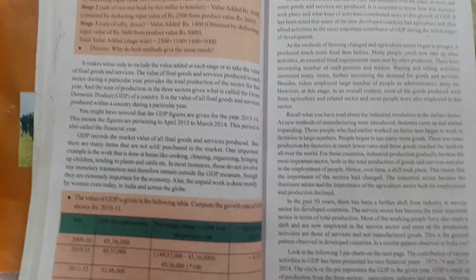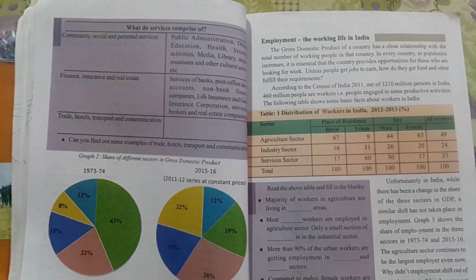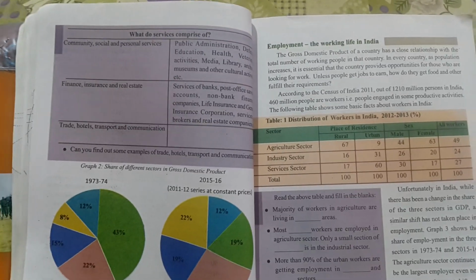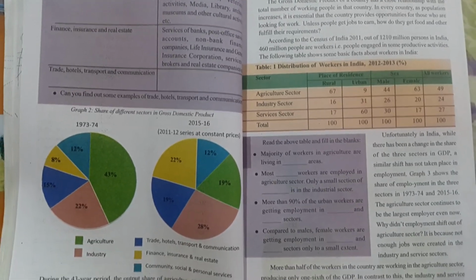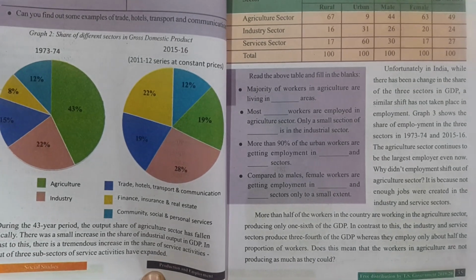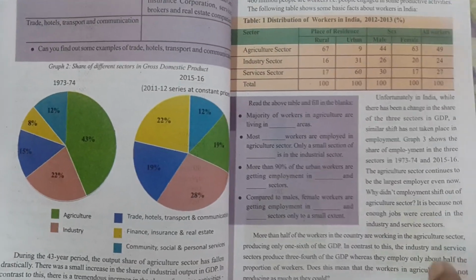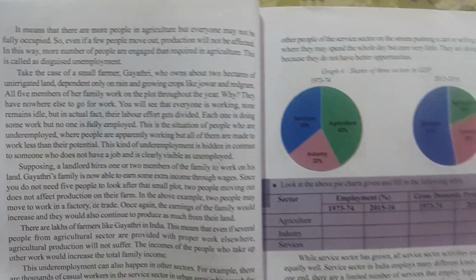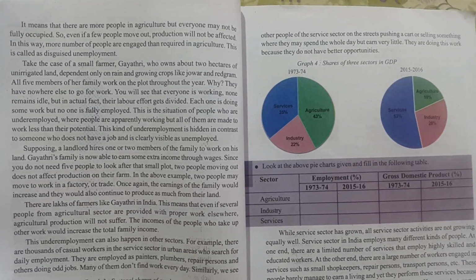Organized sector covers those enterprises where the terms of employment are regular and they have assured work. Small and scattered units which are outside the control of government come under unorganized sector. Economic activities are broadly categorized into three: agriculture and related activities, second one manufacturing processes and other industries, third one service activities. The GDP of a country has close relationship with total number of working people in the country.